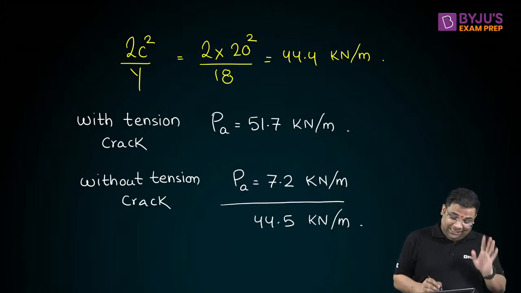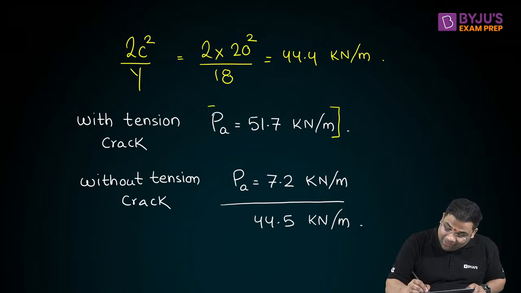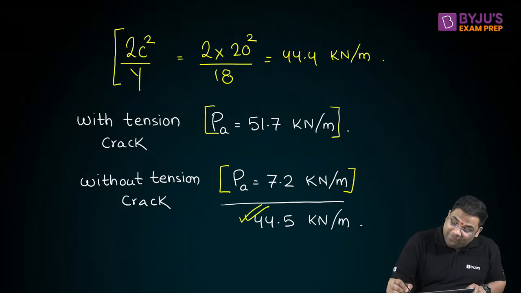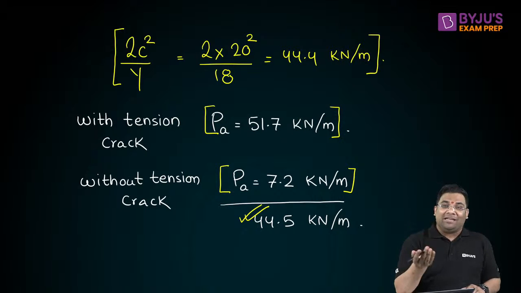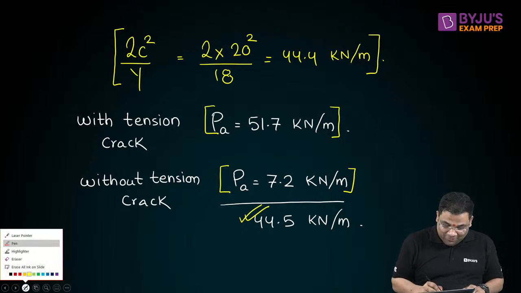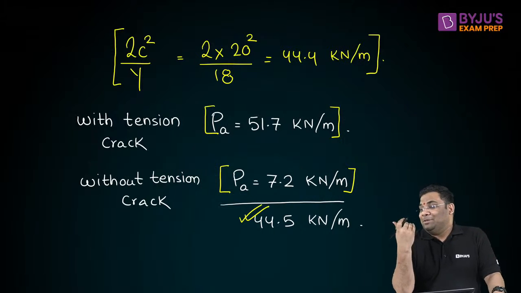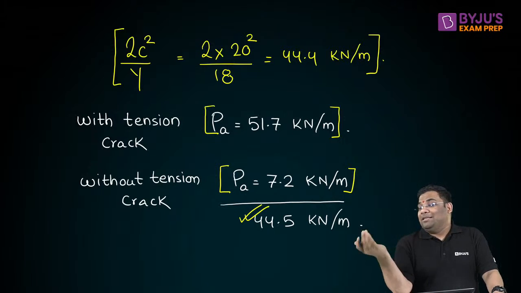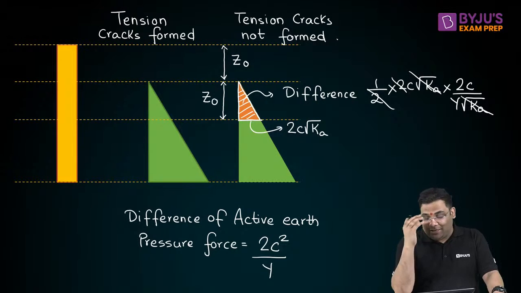Now you see, if they ask you the difference, tell me, finding individually and taking the difference, is that a wise thing? Or directly using this 2c square by gamma is a wise thing? Obviously using this 2c square by gamma is what smart people will do, right? Like you and me. So all these smart things we need to understand, and then you can easily solve GATE questions, and these are all very easy actually.